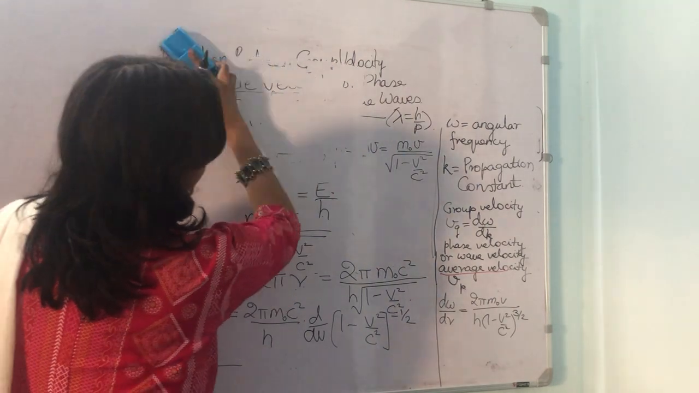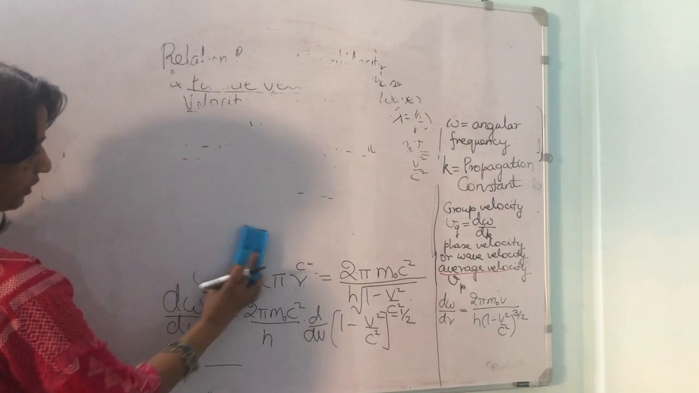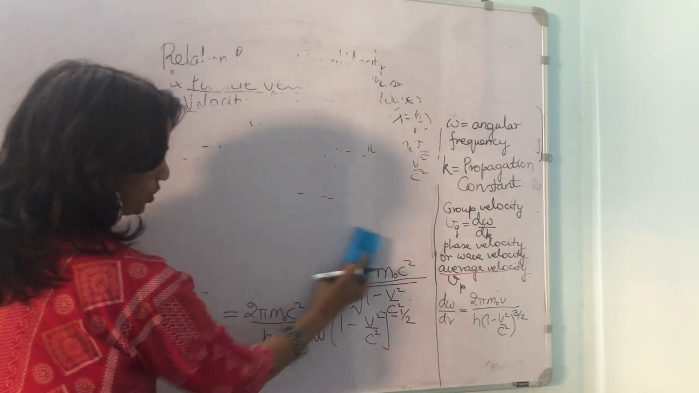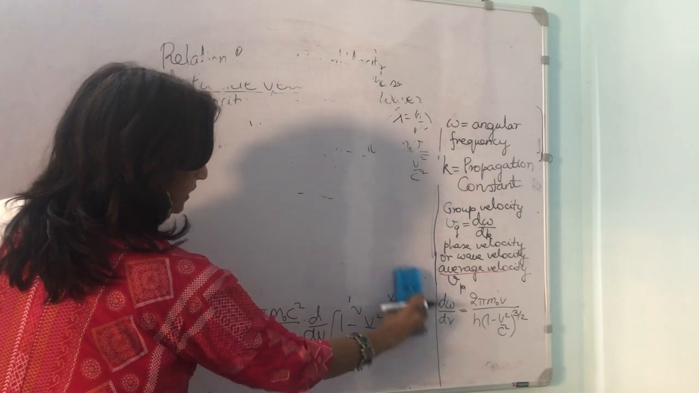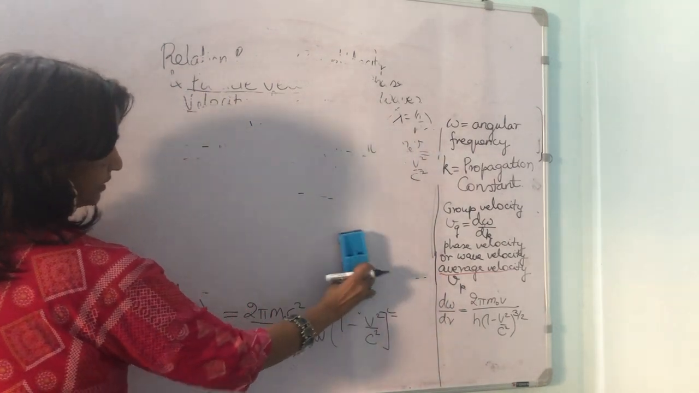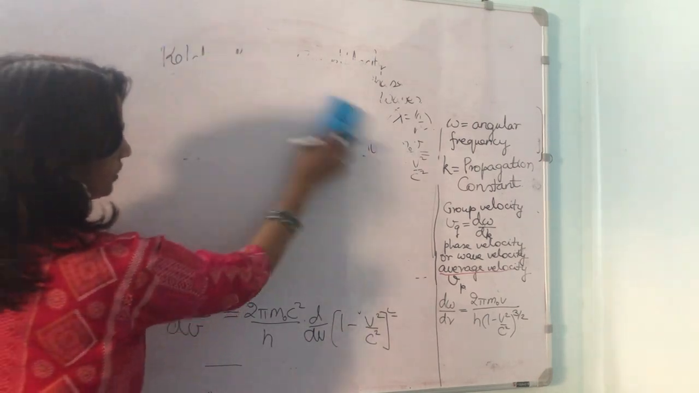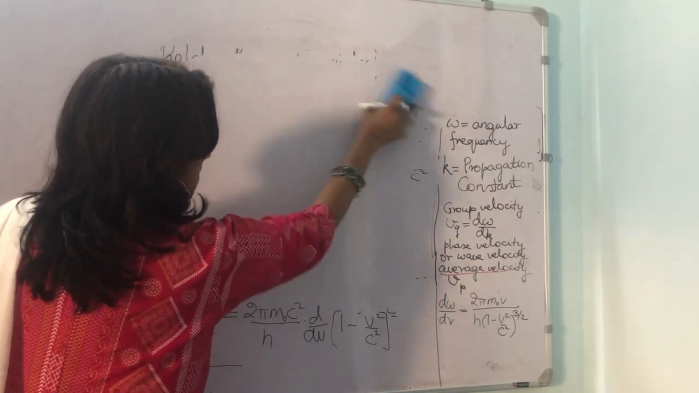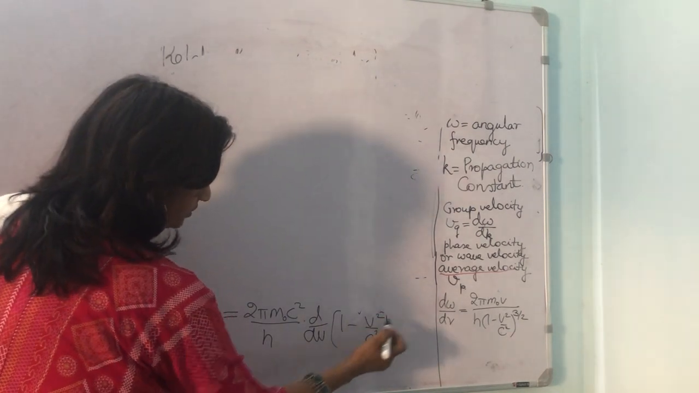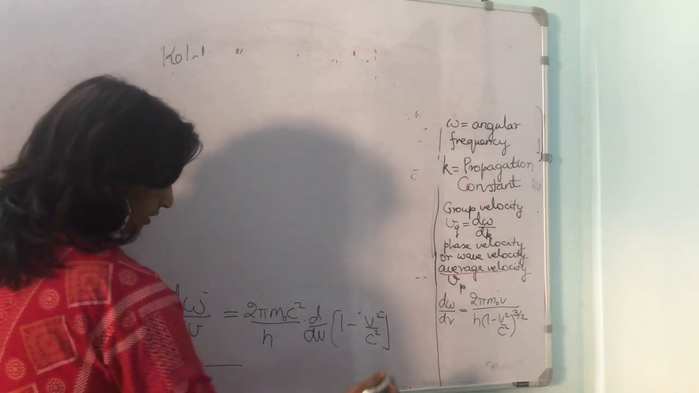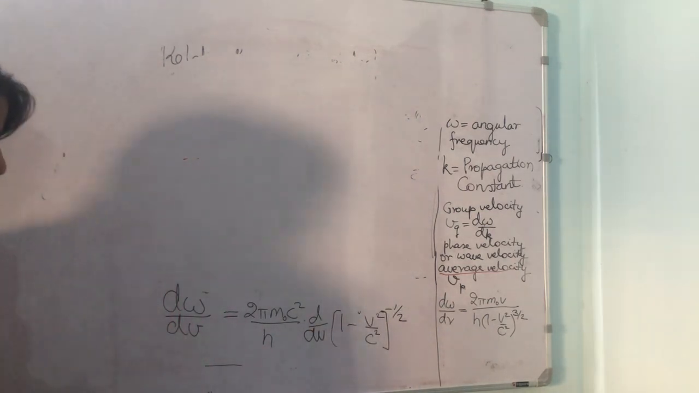Now we will differentiate this. While differentiating, we will use the formula d by dx of x to the power of n is equal to n x to the power of n minus 1. Now we will differentiate this equation, to the power of minus half. Let us begin to differentiate it.